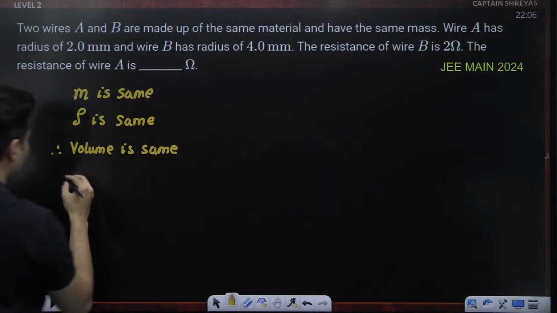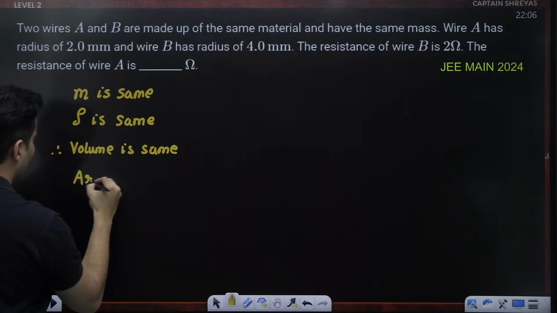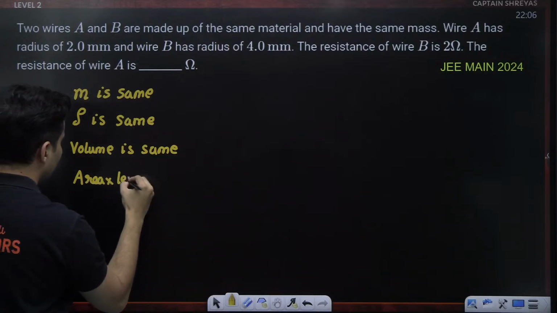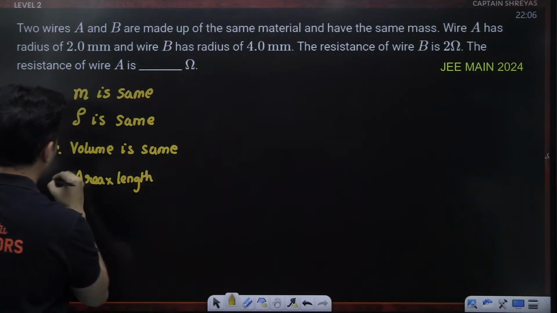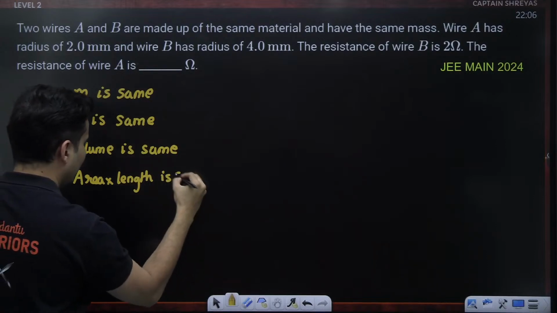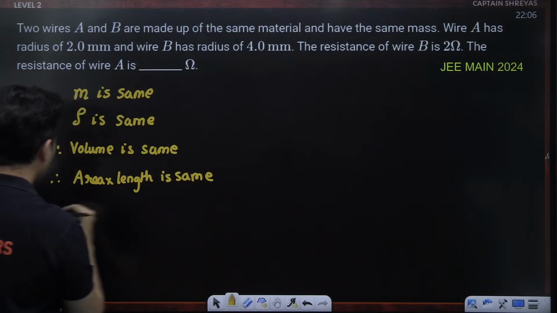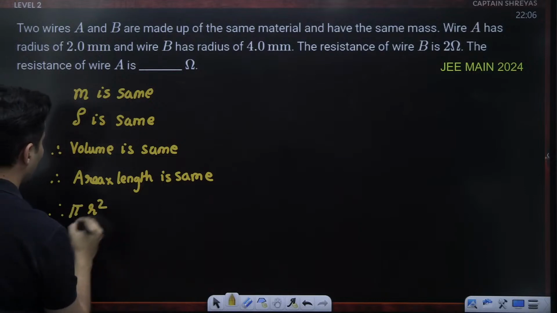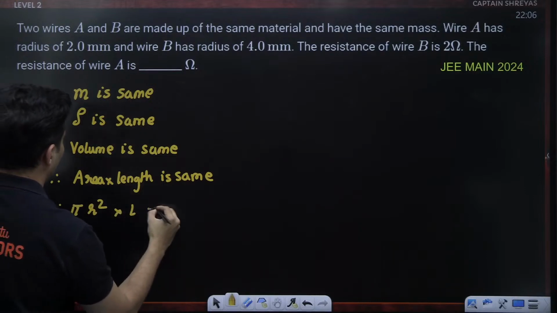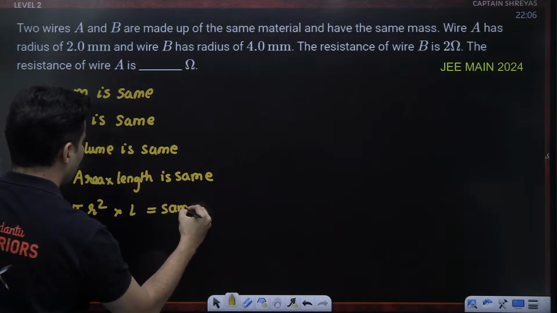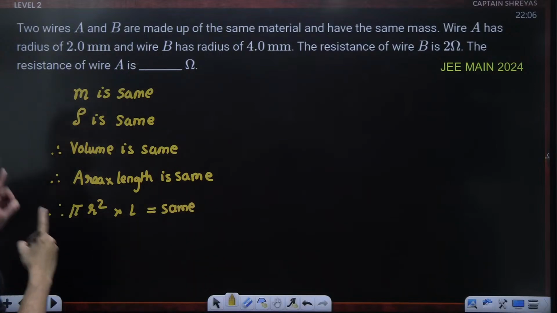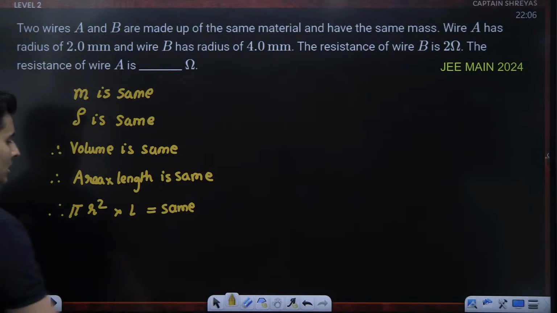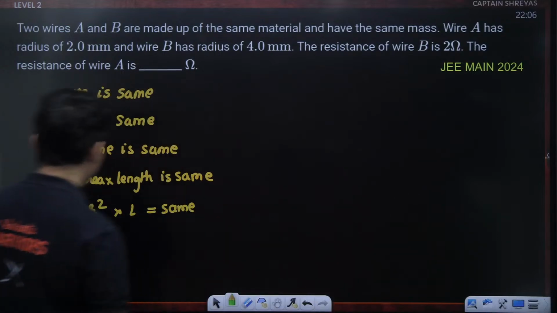And volume is nothing but area of cross section multiplied by the length. Therefore, area of cross section multiplied by length is going to be the same. Area of cross section is pi into r square. So the radii are 2 millimeters and 4 millimeters. Think about it.